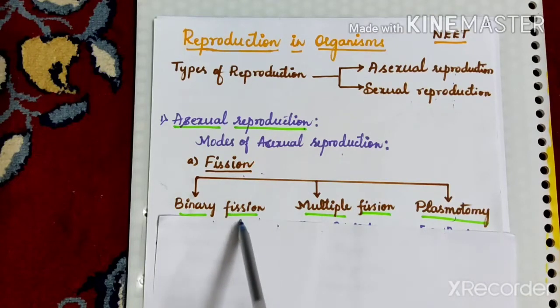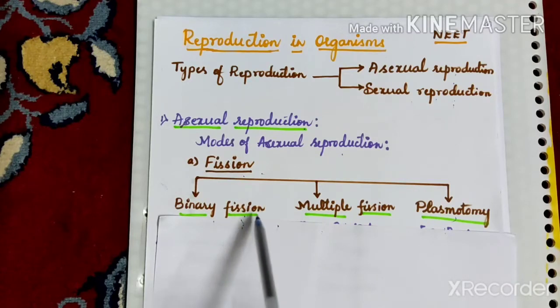Let us study binary fission now. In binary fission, the parental body divides into two daughter individuals of equal size.